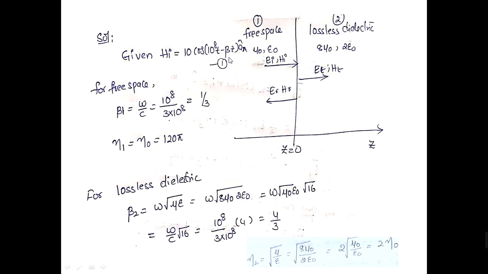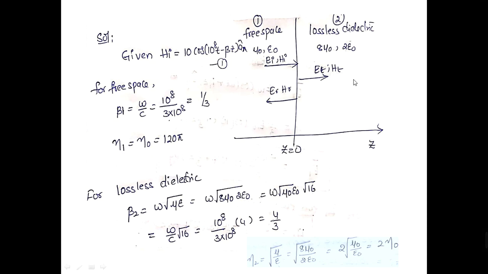Okay, so now let me determine a few constants of the medium. In free space, the phase constant is denoted by beta 1, which is given as omega by c. From this expression, omega is equal to 10 to the power of 8, and c is the velocity of the wave propagating through free space, which is the velocity of light, 3 into 10 to the power of 8. So the phase constant of the wave in medium 1 is 1 by 3. Since medium 1 is free space, the impedance of medium 1 is denoted by eta 1, which is equal to the free space impedance, 125.